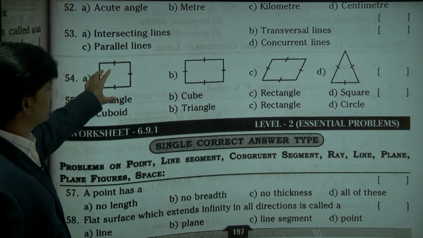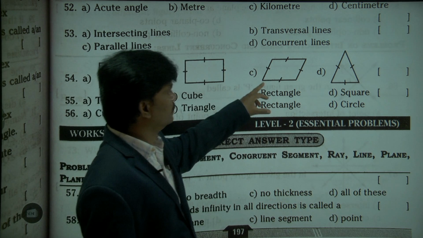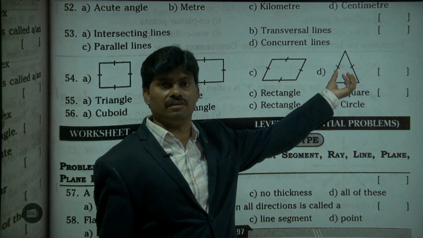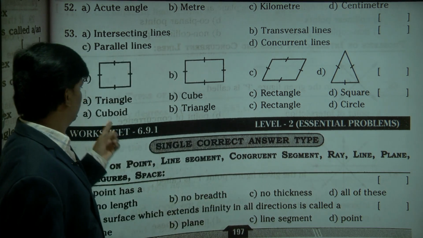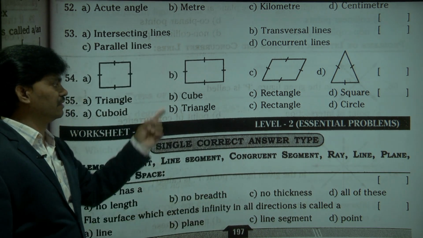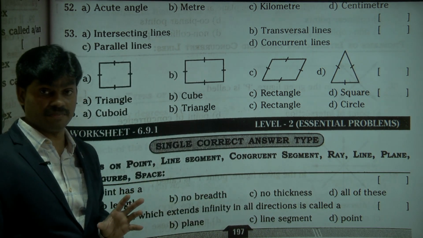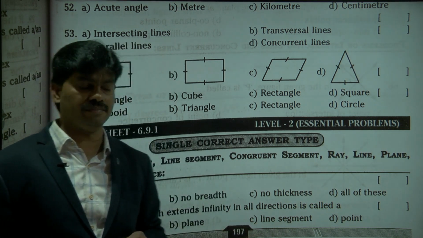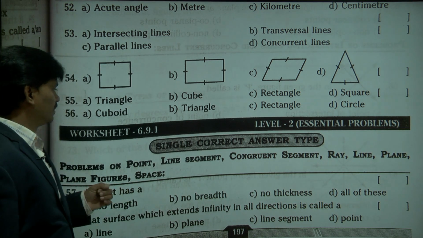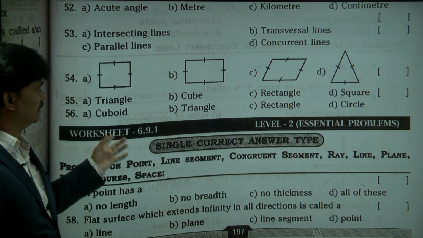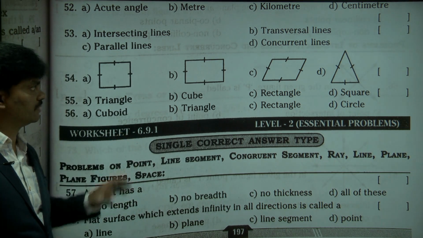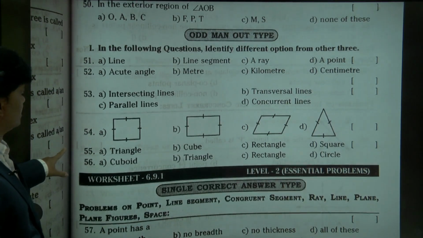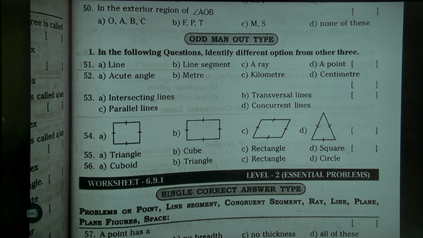And this is square, rectangle, parallelogram, triangle. So only three sides we have, we will go to the last figure. Triangle, cube, rectangle, square. Yeah, cube is a three-dimensional shape, length, breadth and height. That means thickness. That is not a plane figure. So cube is the odd one. Cuboid, triangle, rectangle, circle. Here cuboid. Once please check this odd one type. These 5 questions please go through. Just 1 minute.